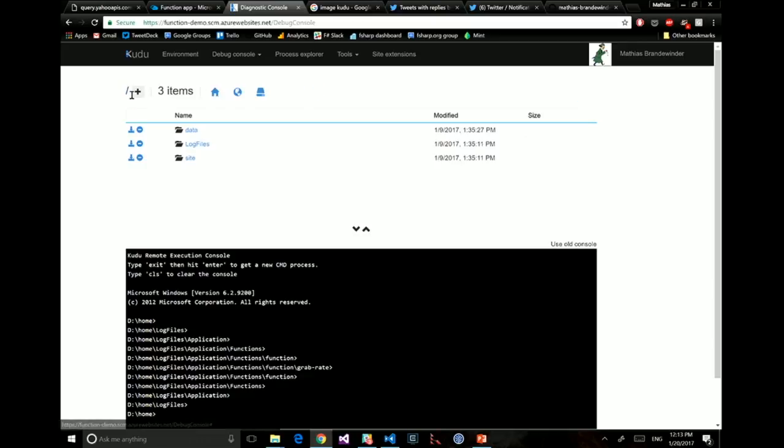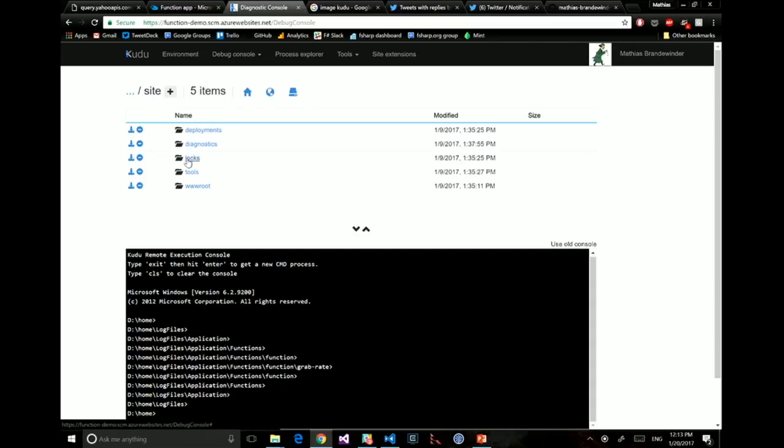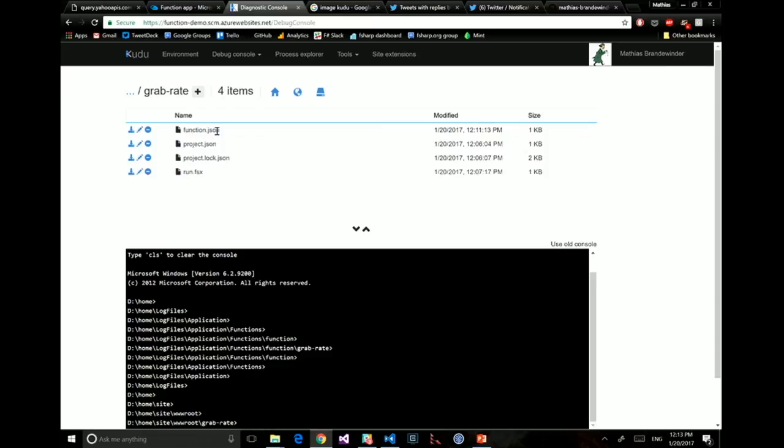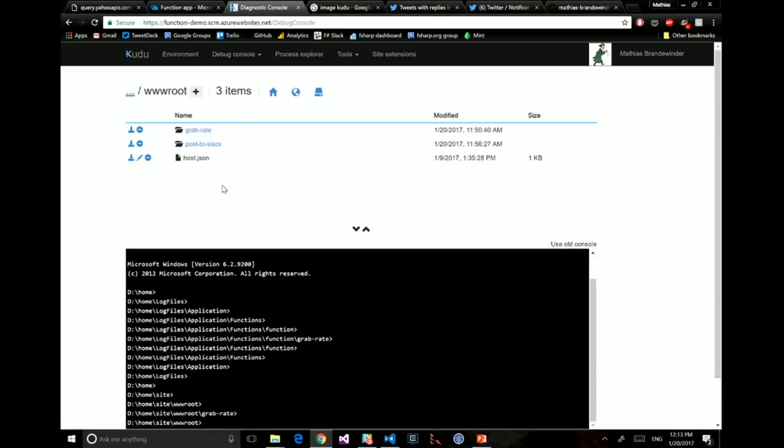let me go back up. The one thing I want is to go to the site. So this is where my code is living. And if I go to www.root, what I'm going to see here is pretty much what I saw in the other screen. So grab rate now contains function.json, project.json, and run.fsx. That's the code we have been working on. And so what I want is to share a type. And the way I'm going to do that is I'm going to create another script file, but I'm going to put it up one level in the hierarchy.